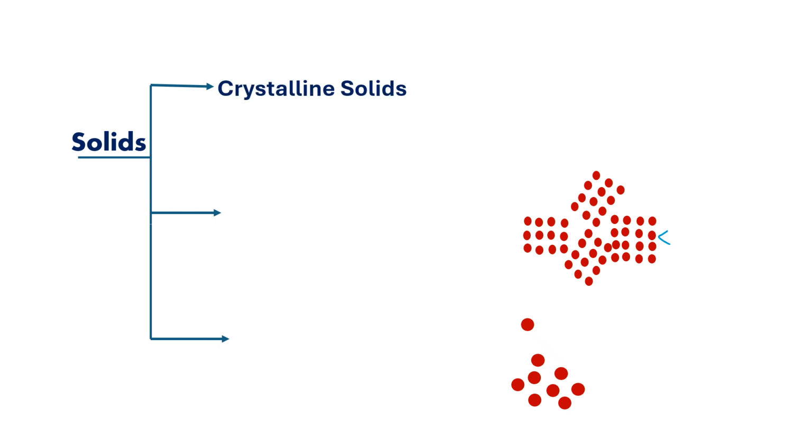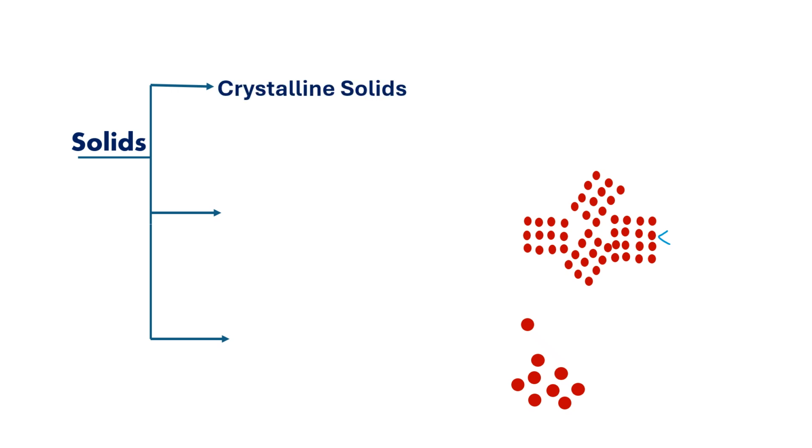Now let us move on to the classification of solids. Basically, solids can be classified into three categories.